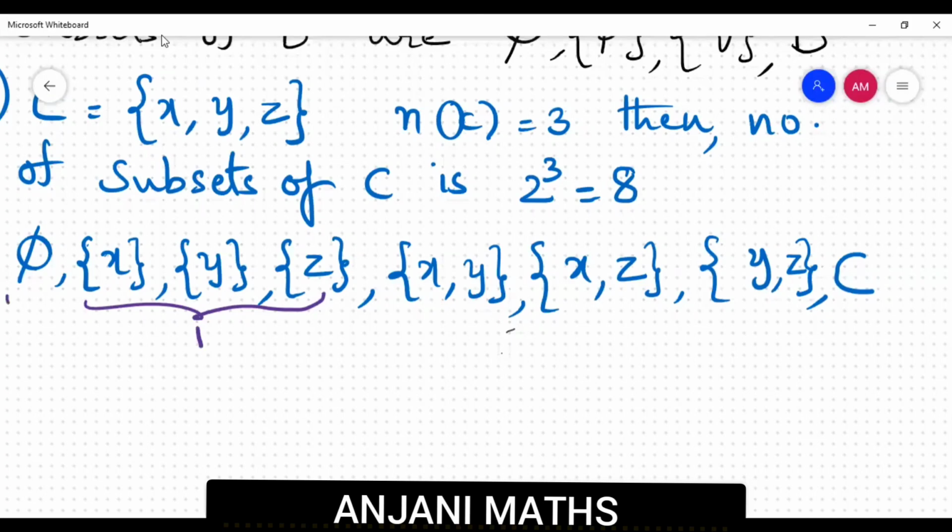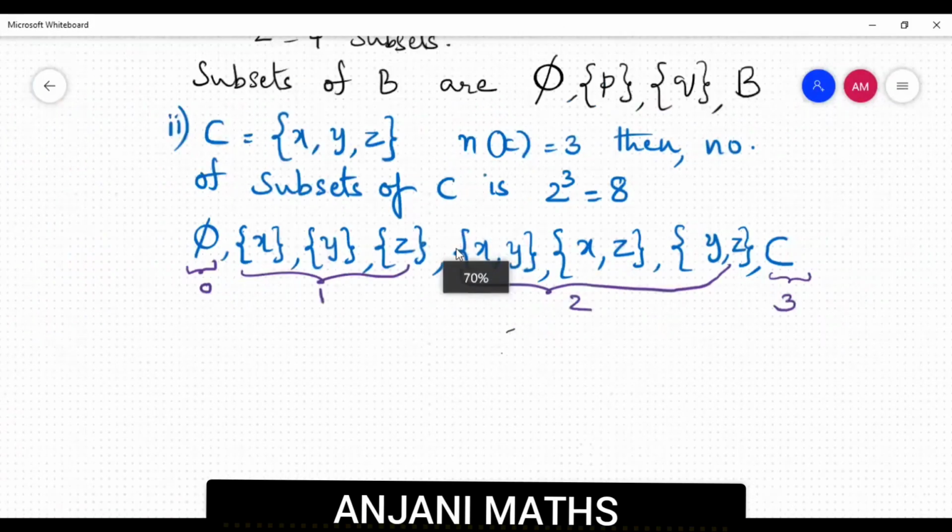Next, we wrote sets with 2 elements. Next, we wrote the set with 3 elements. It's nothing but C. If you follow this order, we won't go wrong while solving the problem. Clear? So this is about listing the subsets of a set having 3 elements.